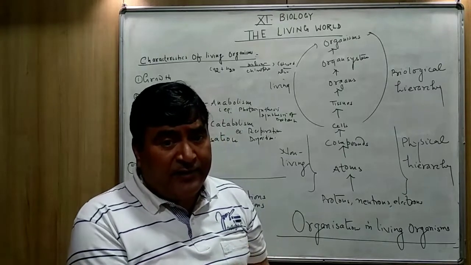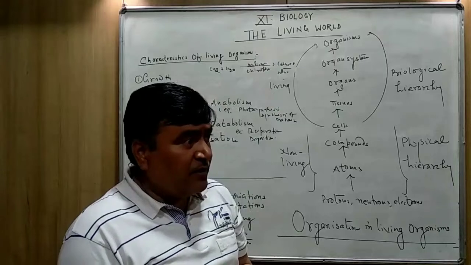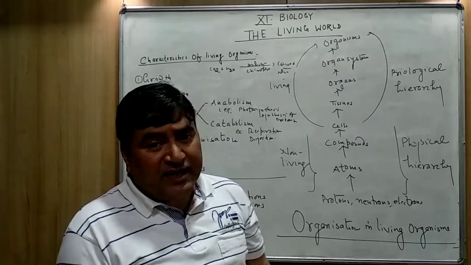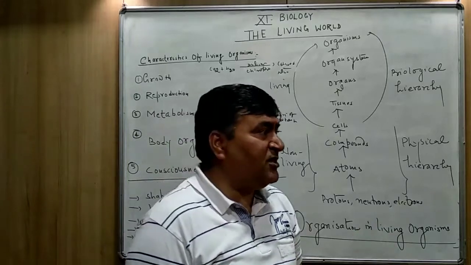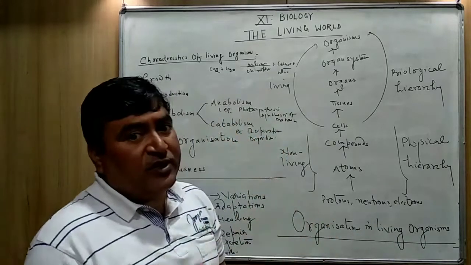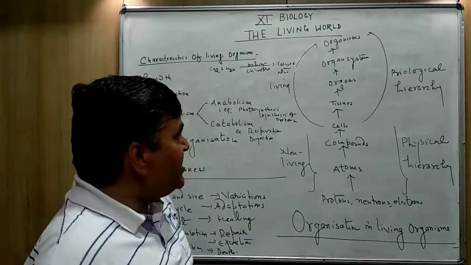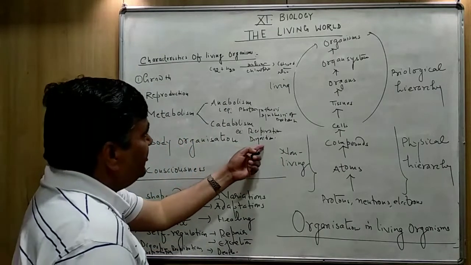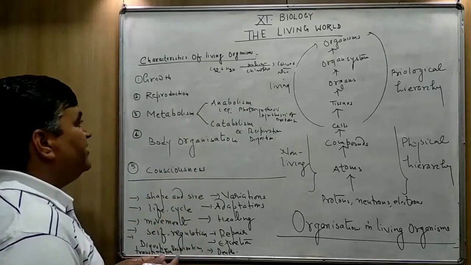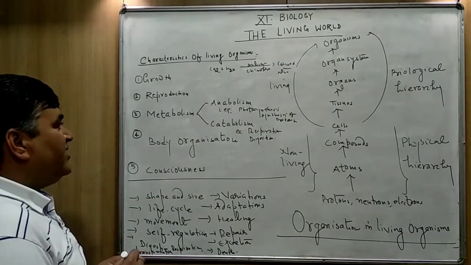The fat, it is the complex form. It is converted into the fatty acids and glycerol. So in digestion process also, the complex food is converted into the simpler form, and that's why the digestion is also included into the heading catabolism.